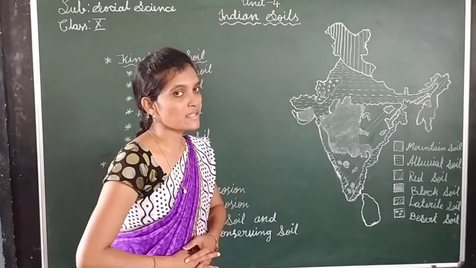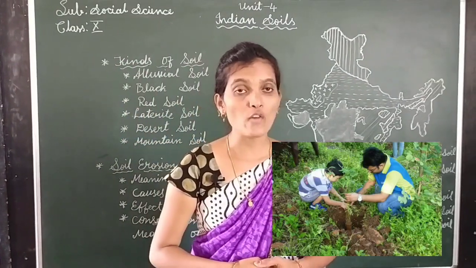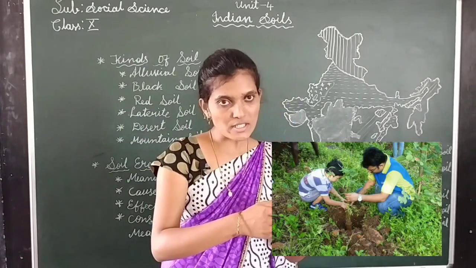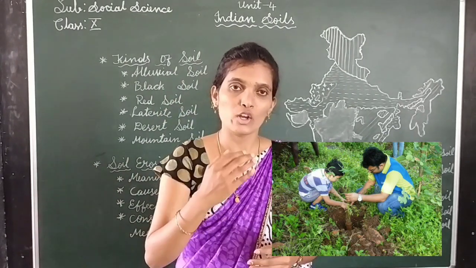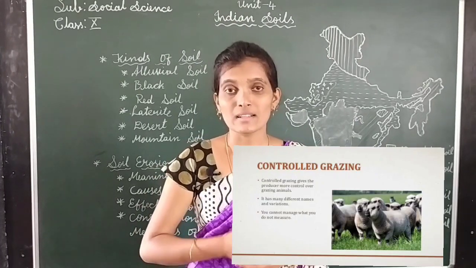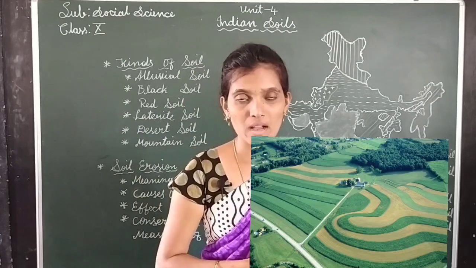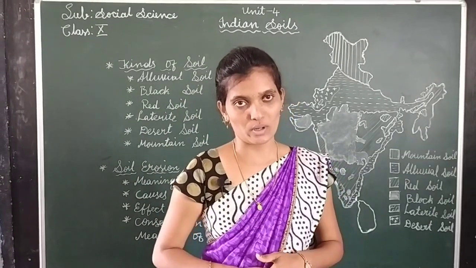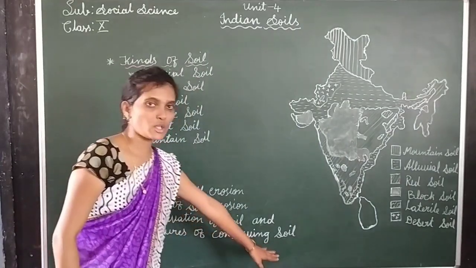Here are some measures of conserving soil. The measures are afforestation. Afforestation is nothing but planting more trees, and reforestation, controlled overgrazing, next construction of check dams, contour farming and gully control. These are the measures of conserving soil.